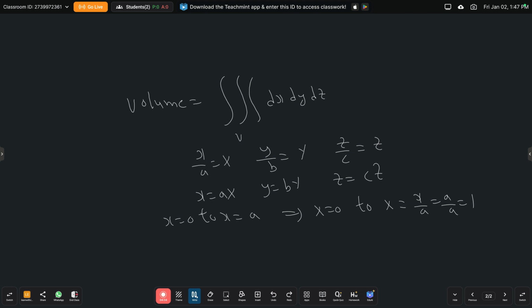Therefore, the limits of capital X are from 0 to 1.